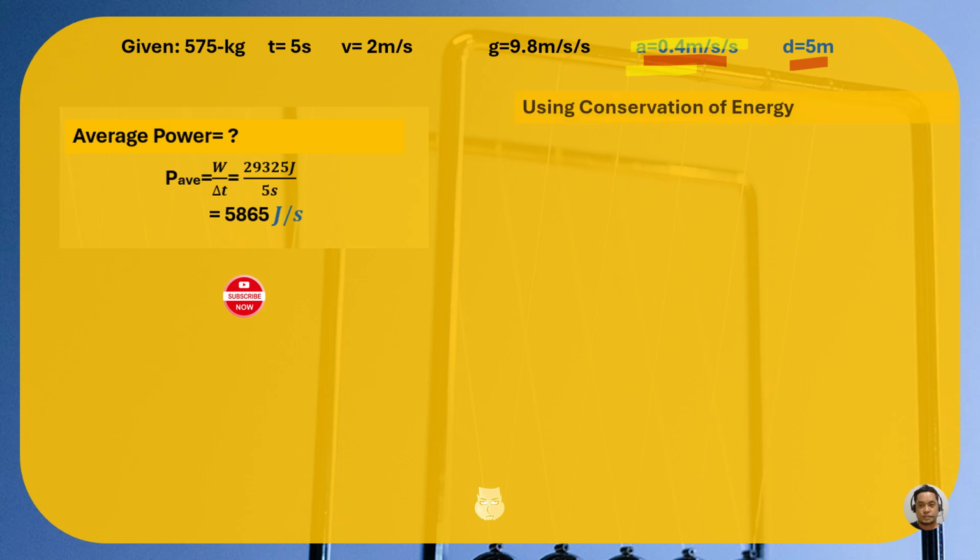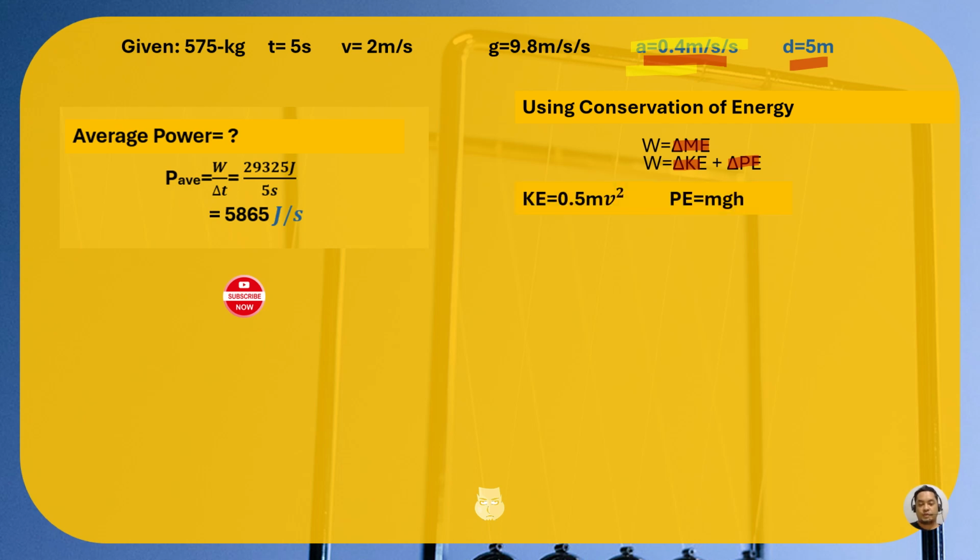You can also use this one. We will be using the concept of conservation of energy. We all know that work is equal to the change in ME. So we can say change in KE plus change in PE. We will be using that equation and finding the work done.